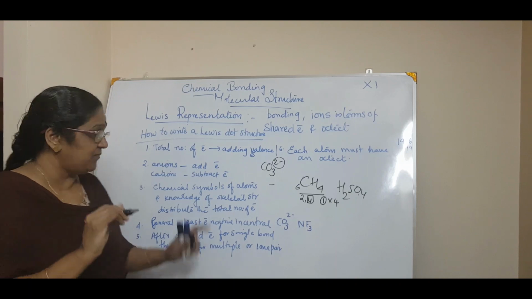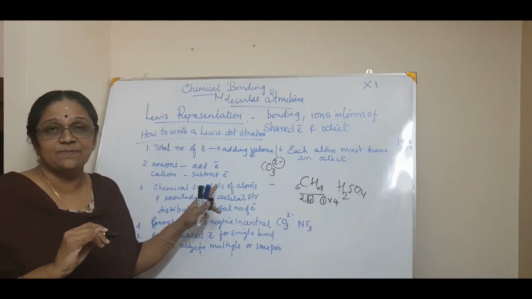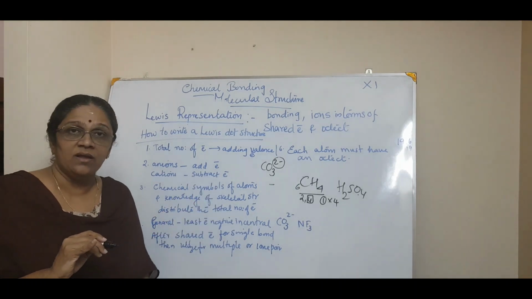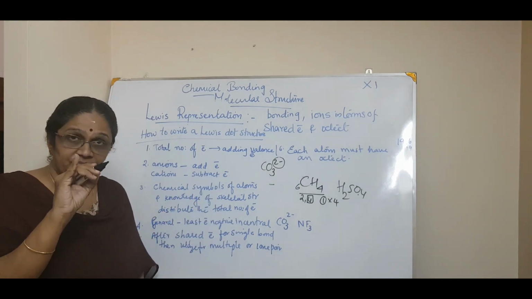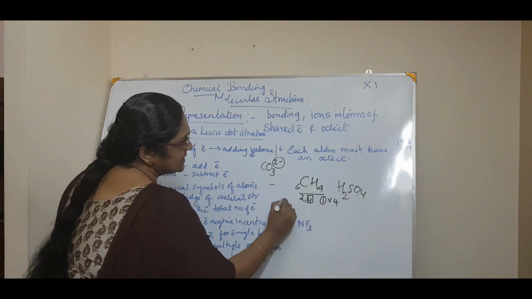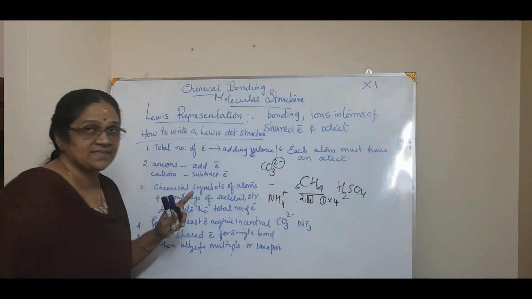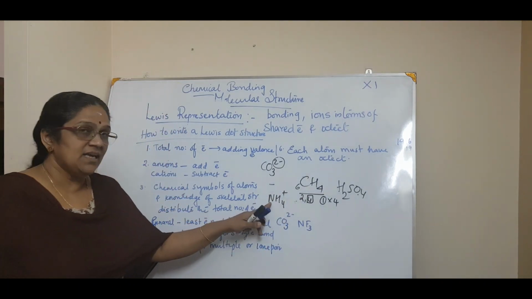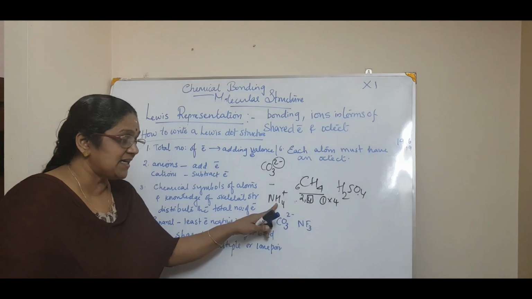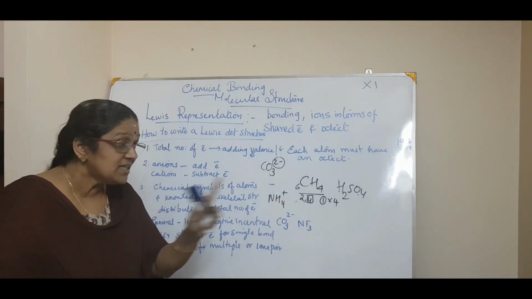In the same way, cations, for example, Na plus. Na plus means you have to subtract the electron. For example, NaCl or NH4 plus. In the case of NH4 plus, the nitrogen valence electrons plus the hydrogen valence electrons into 4, then you subtract 1 electron.